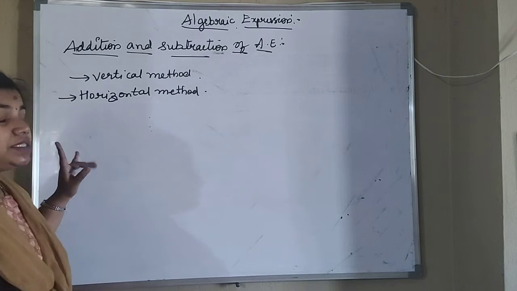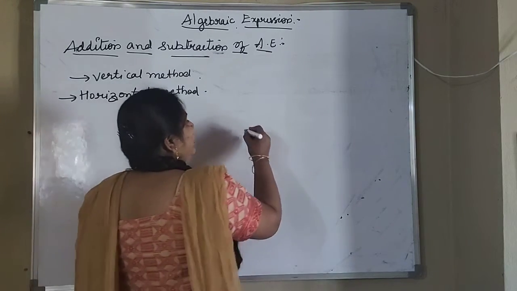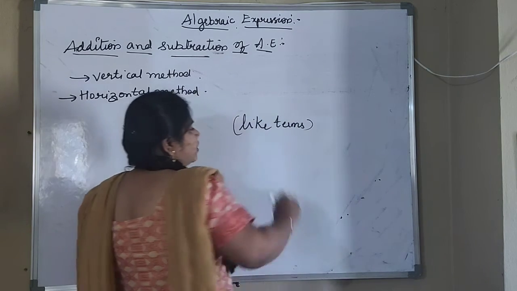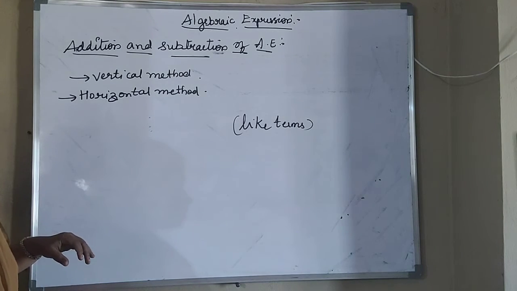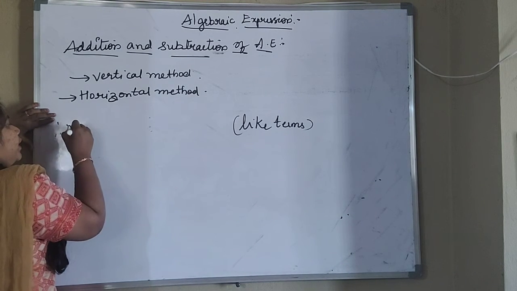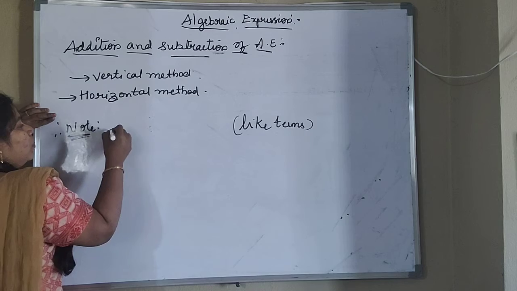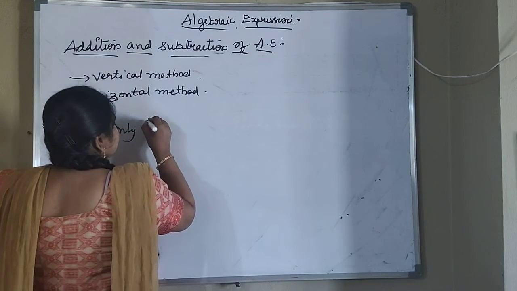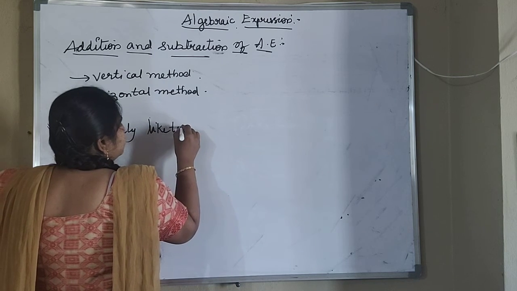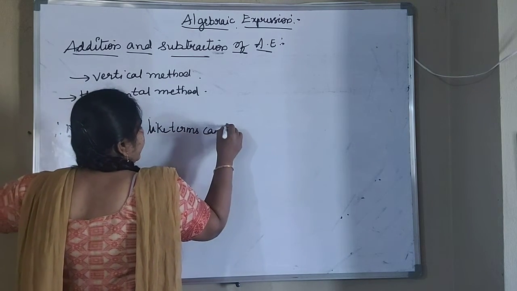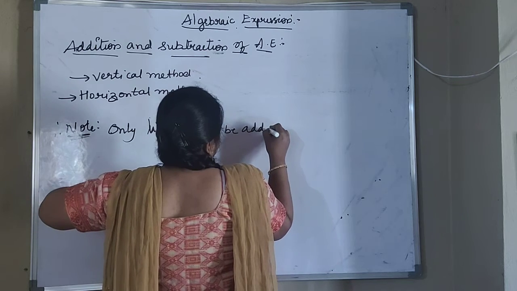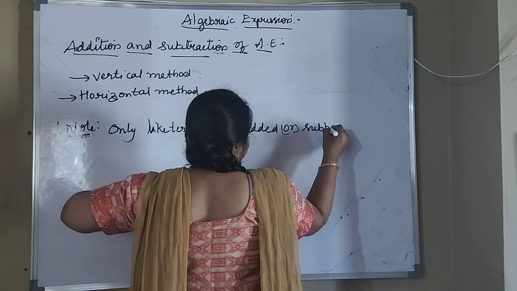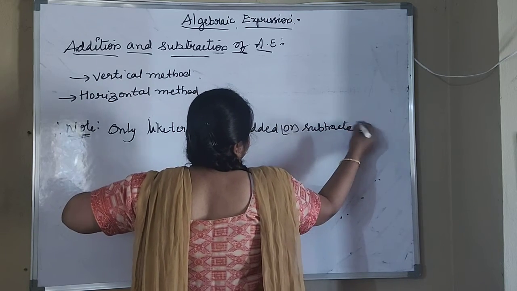And addition and subtraction can be done only with like terms. So what is the note here? Only like terms can be added or subtracted.